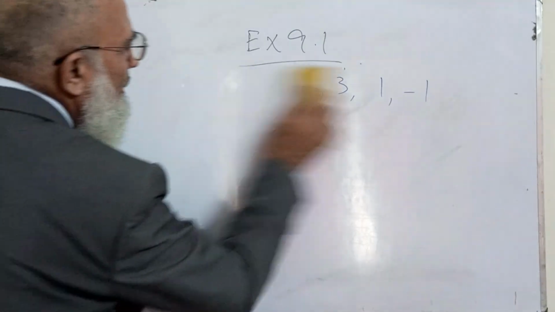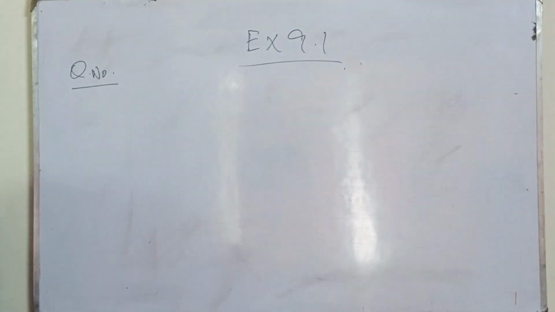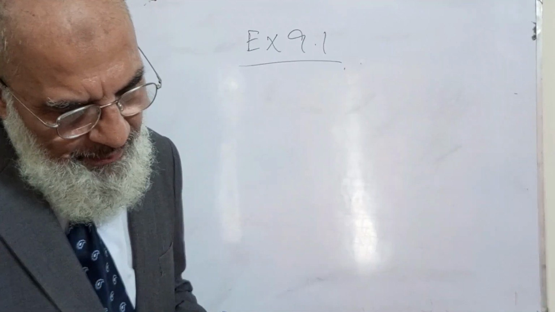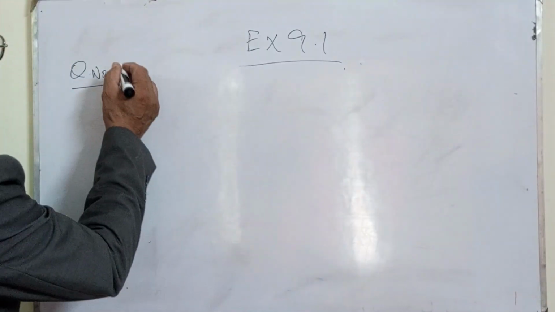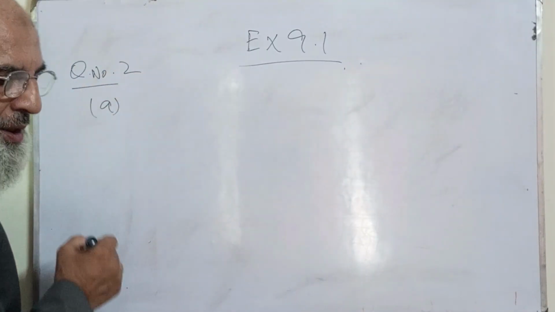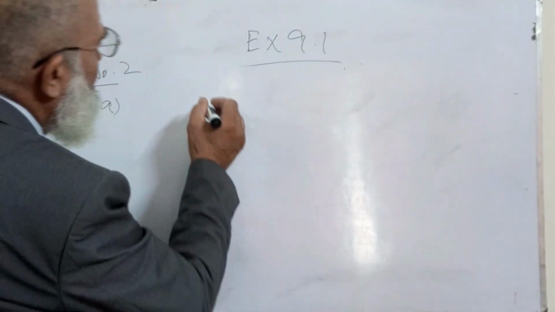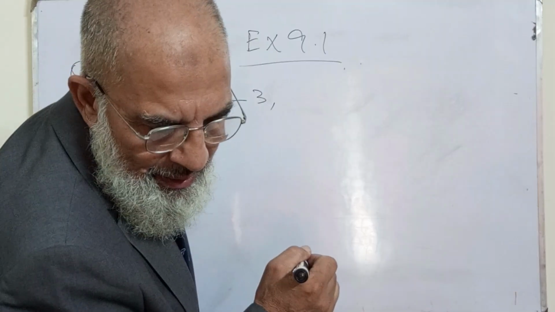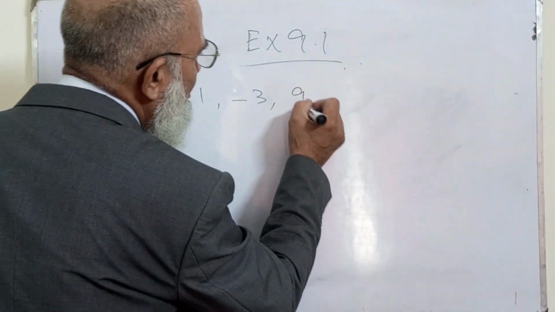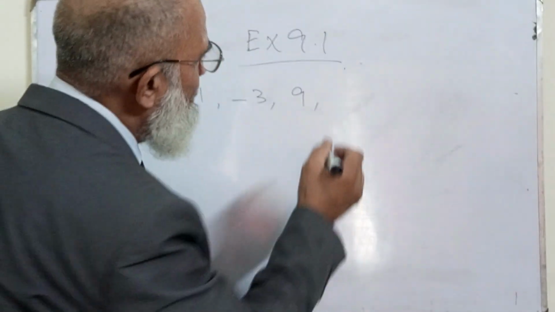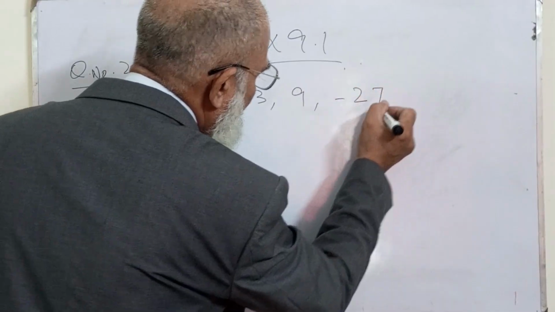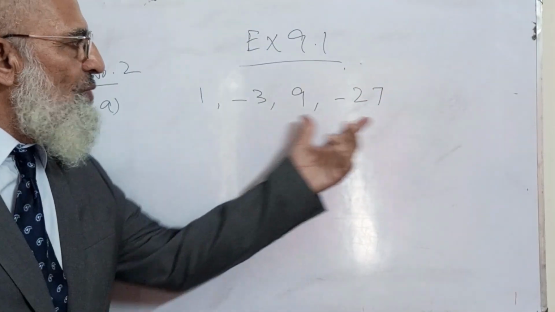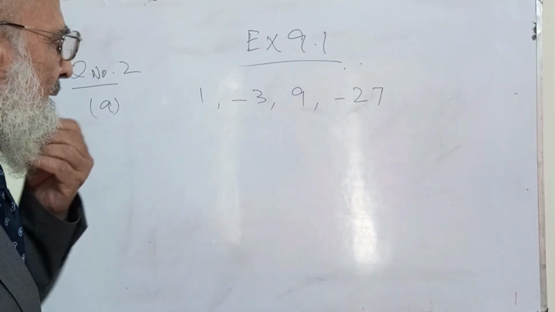Now, a little different question number 2. A very small difference is there. Now question number 2, part A. You see that this is 1, -3, and what comes after it is 9, and what comes after is -27. So we have to establish some sequence in these terms.